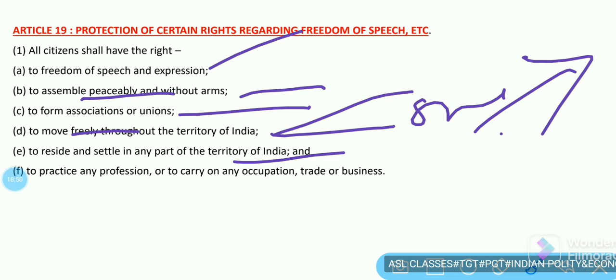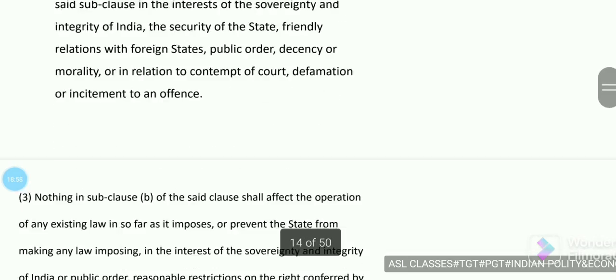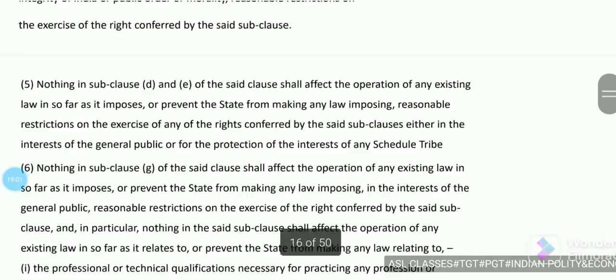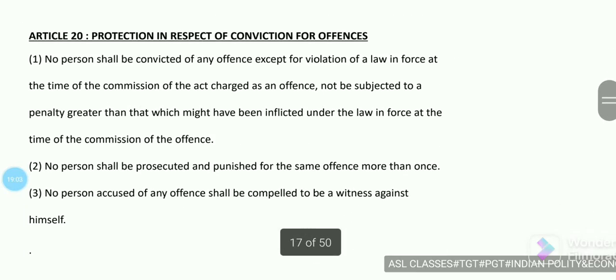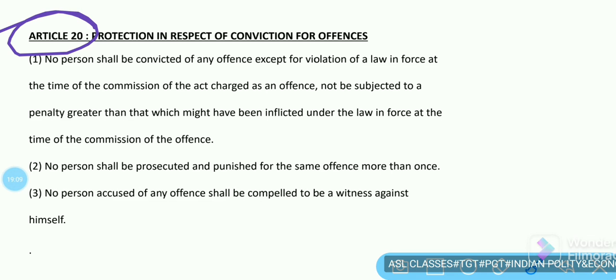So this is also important, that there are certain kinds of reasonable restrictions discussed in the following slides, which we are not reading now, because I have explained this. This is not a very big deal to understand these reasonable restrictions. Reasonable restriction simply means that you are restricted from doing unnecessary activity, or activity that is against the dignity of the individual, or the safety of the country.